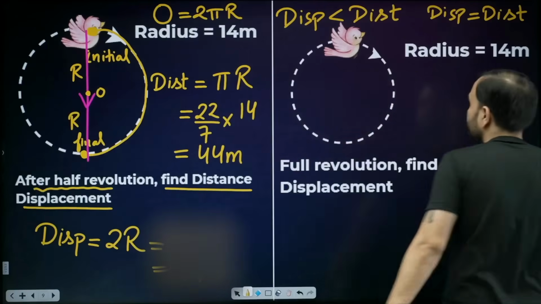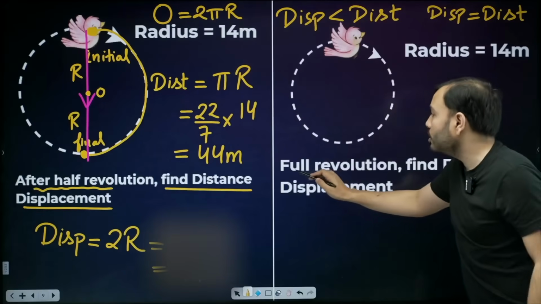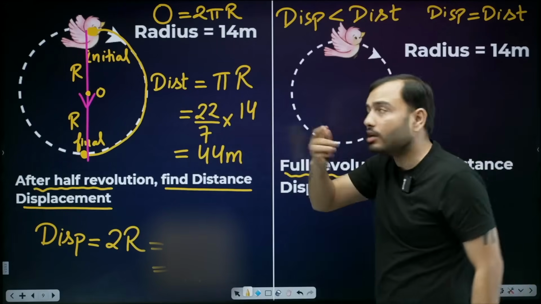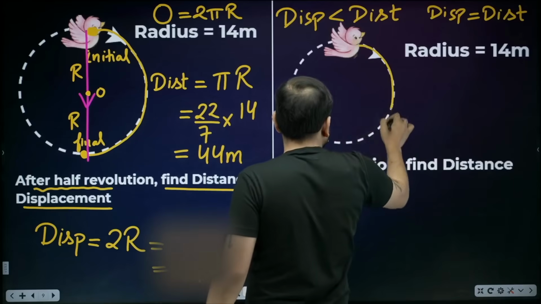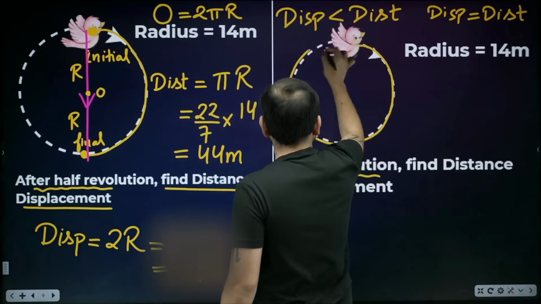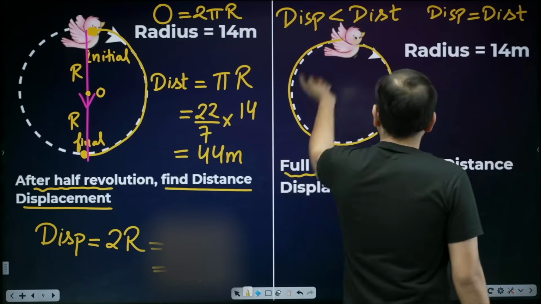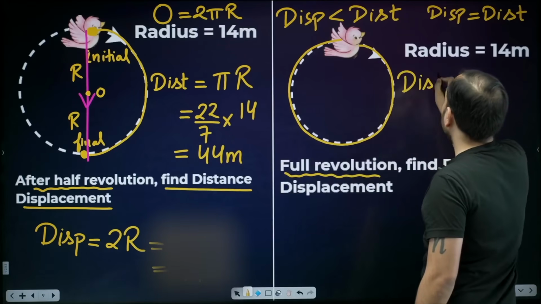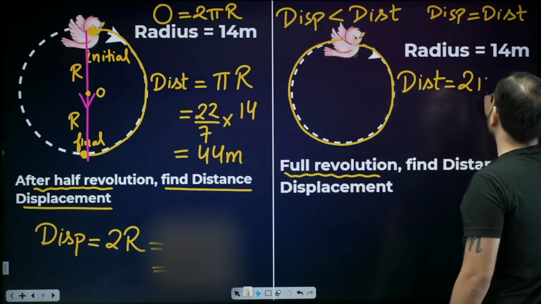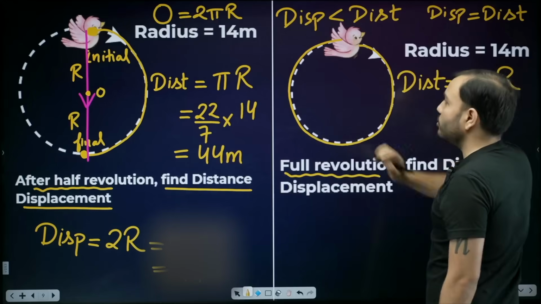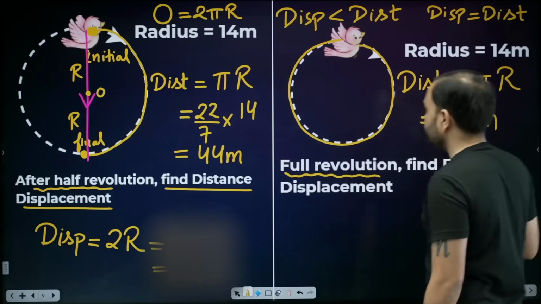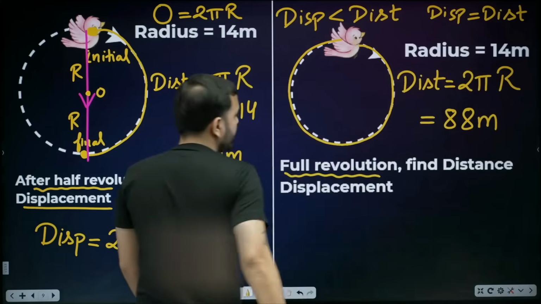The same bird, but this time it completed a full revolution. Find distance and displacement. The bird completed the full circle. So beta, what is the actual path? The whole circle, which means 2 pi r. Earlier it was pi r, now it will be double of that. Pi r was 44, so double is 88.